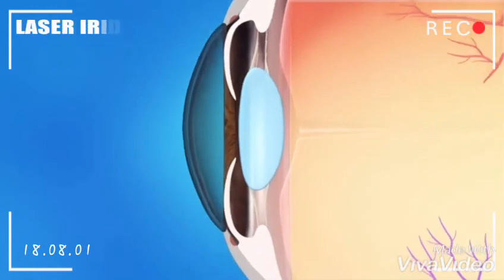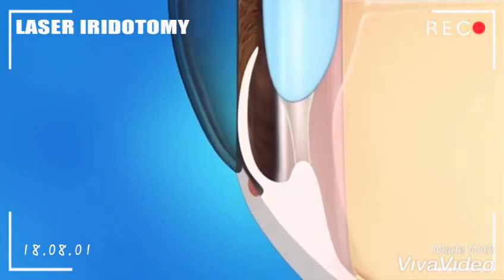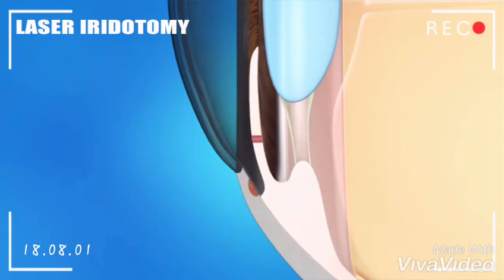The flap is sewn back into place with tiny stitches which help guard against too much fluid draining out of that point. With laser iridotomy, the ophthalmologist uses a focused beam of light to create a tiny opening about the size of a pinhead in the iris. This opening allows trapped fluid behind the iris to flow into front of the eye, usually reducing pressure. A laser iridotomy is an important procedure to treat glaucoma that can damage the eye and your sight.